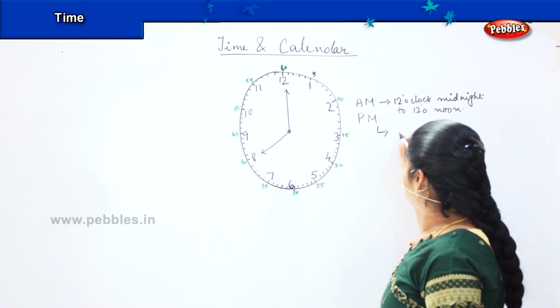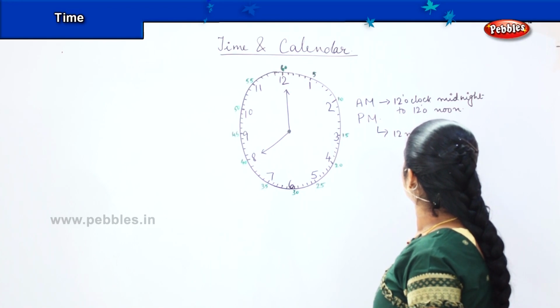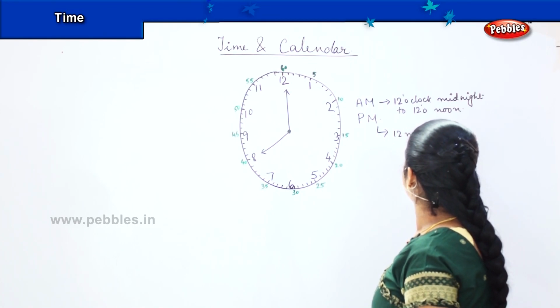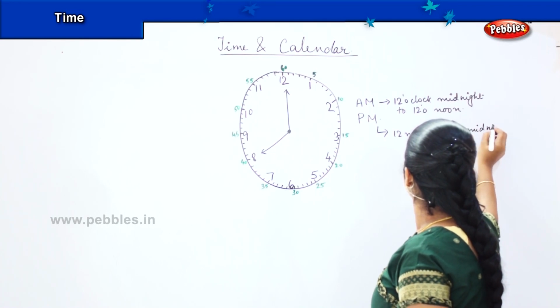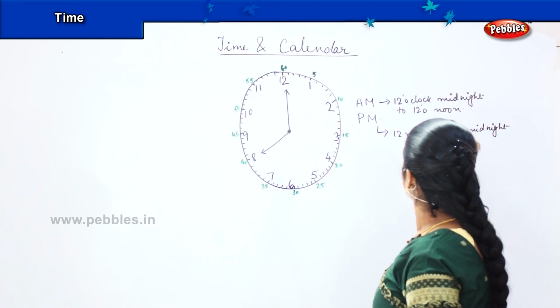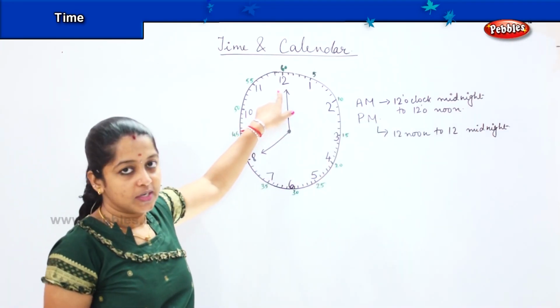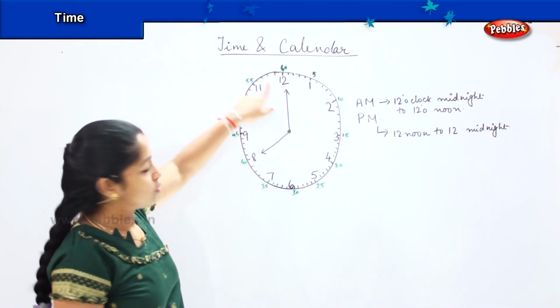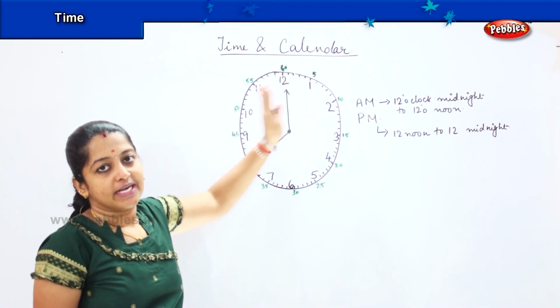And PM will be from 12 noon to 12 midnight. Okay? So which means that starting from midnight 12 o'clock till the afternoon 12 o'clock, that is 12 hours, whatever is the time, we call it as AM.